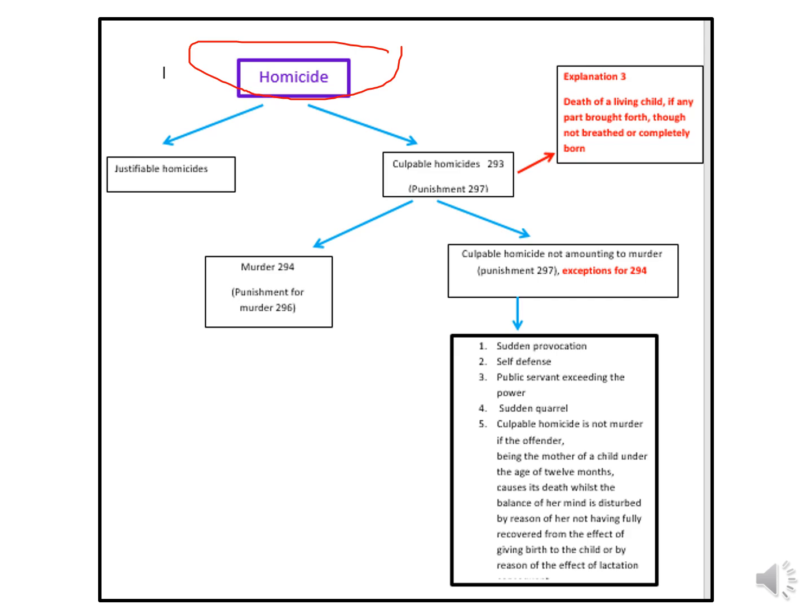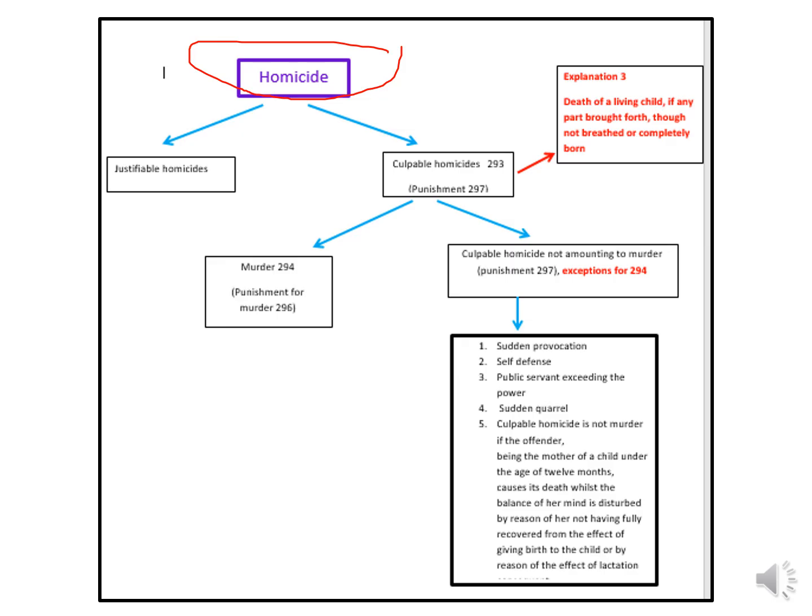So now law says homicide is prohibited. So that means for this category there should be a punishment definitely, right? So out of the category of culpable homicide, which is described in section 293 of the Penal Code, again has got two parts. The first part is murder, that is described in section 294.